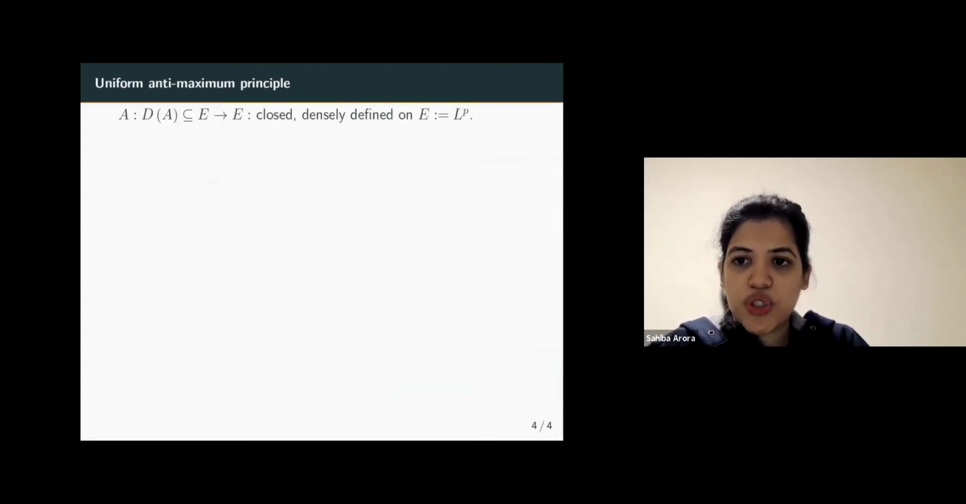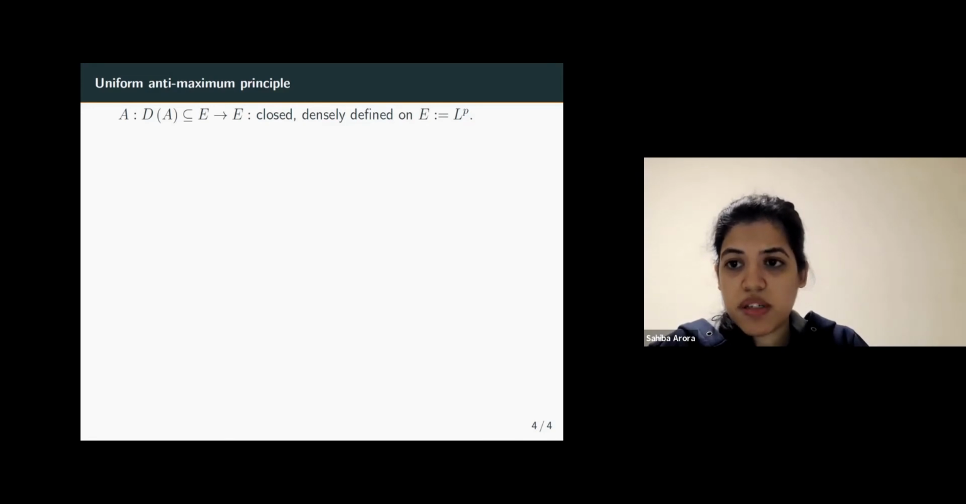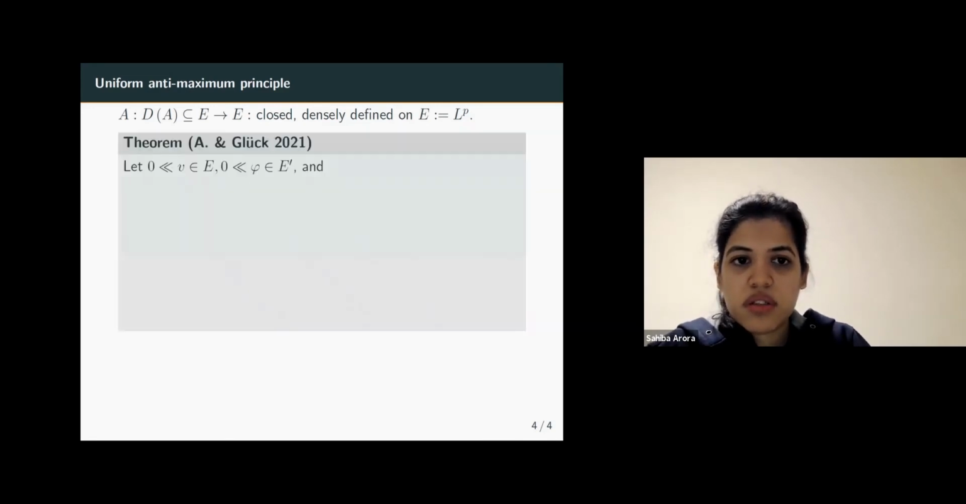Okay, so now I will show you a characterization for the uniform anti-maximum principle. So we again start with a closed and densely defined operator on an L^p space. I stick to L^p spaces for the sake of simplicity, but the result I state here is also true on general Banach lattices, and so it's also true on the spaces of continuous functions. So the theorem is as follows. If we have two strictly positive vectors, v in the L^p space and phi in the dual of the L^p space, so the L^q space,